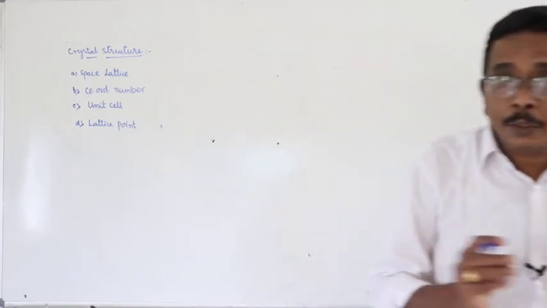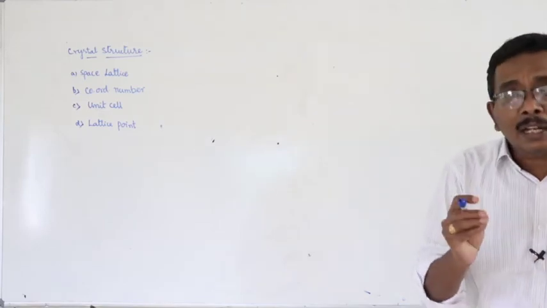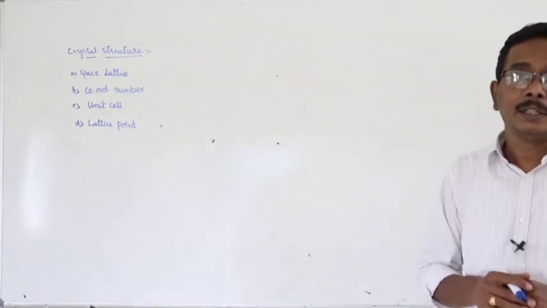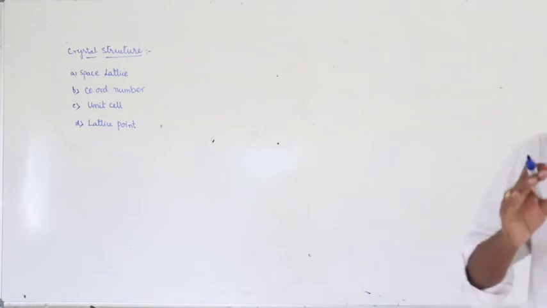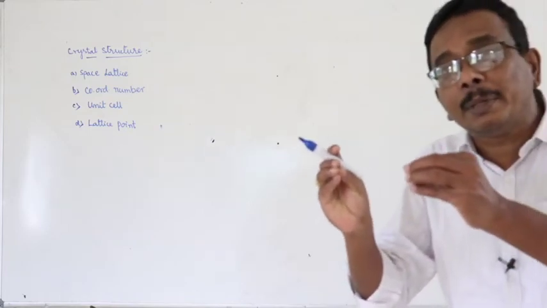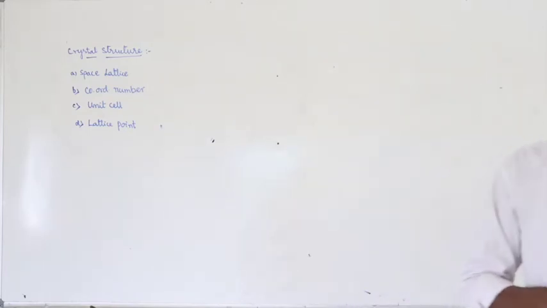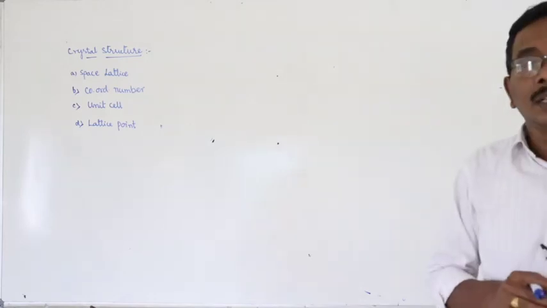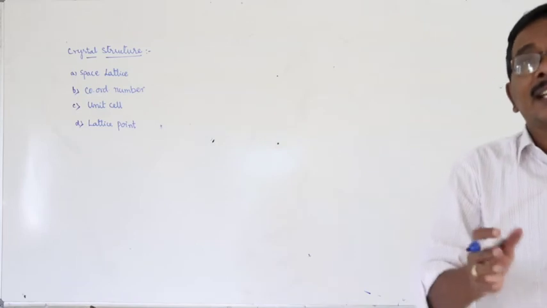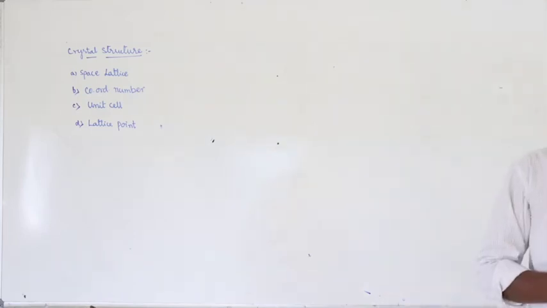Here space lattice means a regular or systematic arrangement of the oppositely charged ions alternately arranged in three-dimensional space. I am repeating once again. In an ionic crystal, oppositely charged ions are alternately arranged in three-dimensional space.